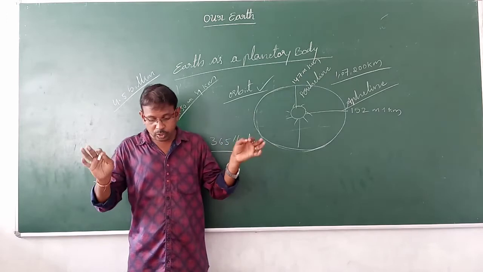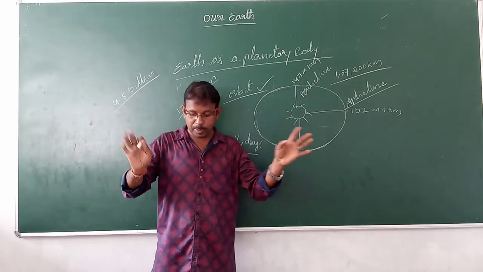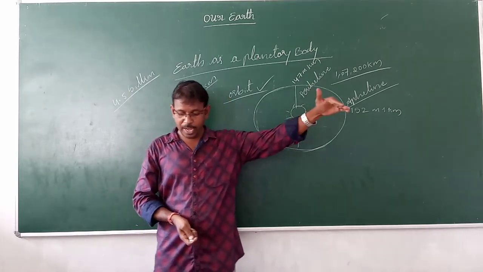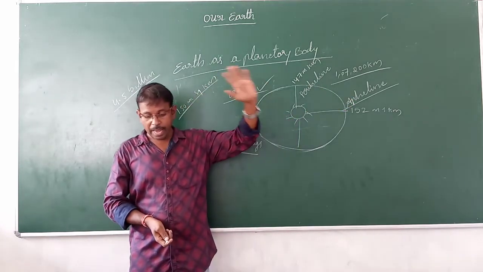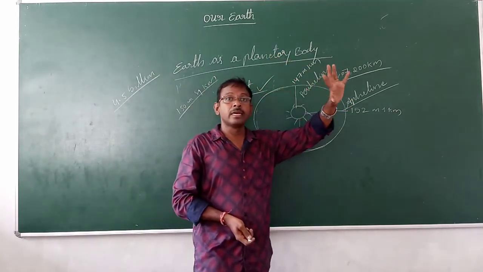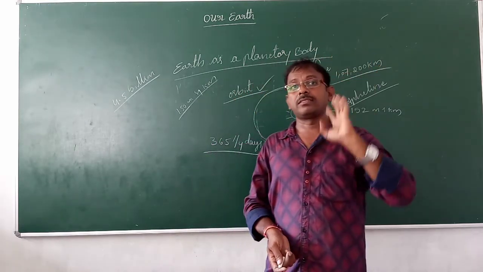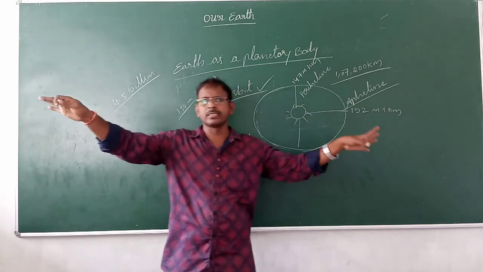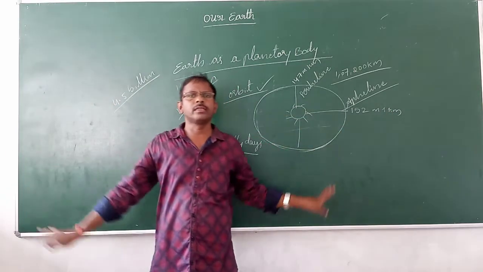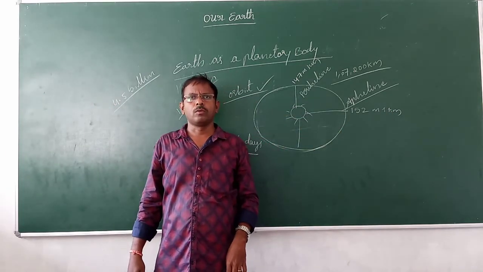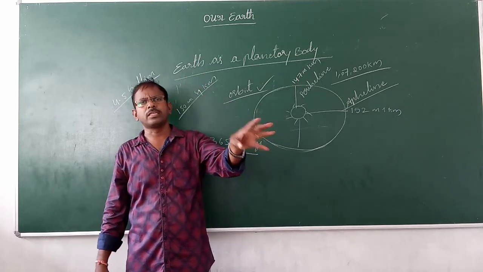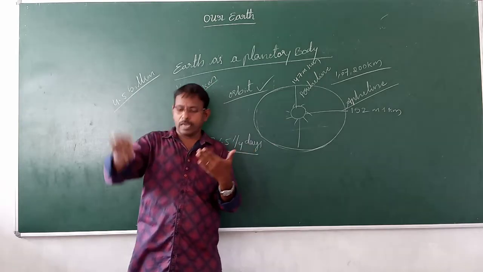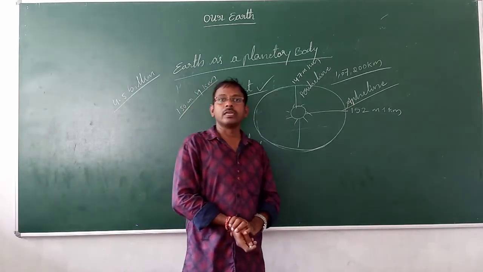This is one half of the long span of the Earth's history. The planet Earth remained barren and lifeless for one and a half billion years. There was no life on the Earth. It was barren land. Later, life started on the Earth.